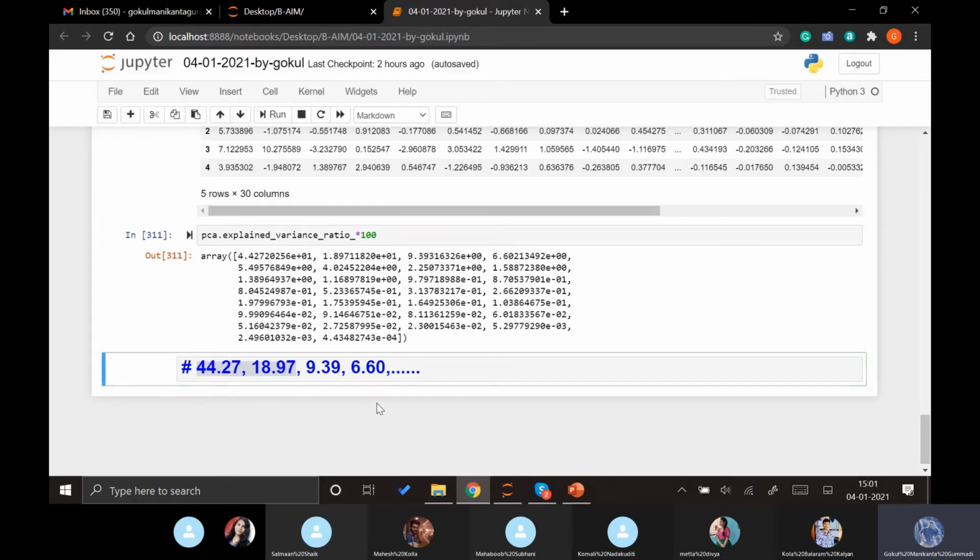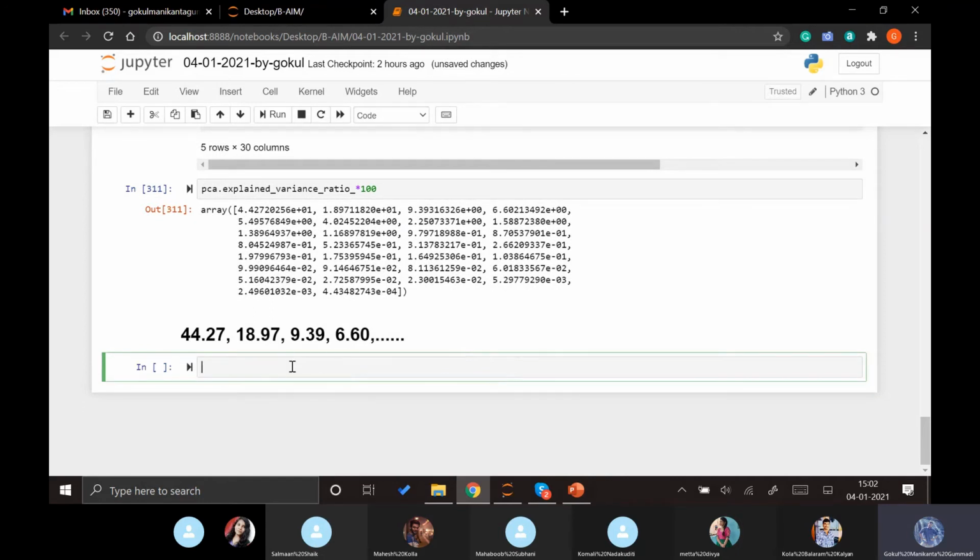Till how many columns do we need to take to explain 95% of the previous data? How can we get that in one code? There is one small code for that as well. It is nothing but summing these up. So we are just summing np.